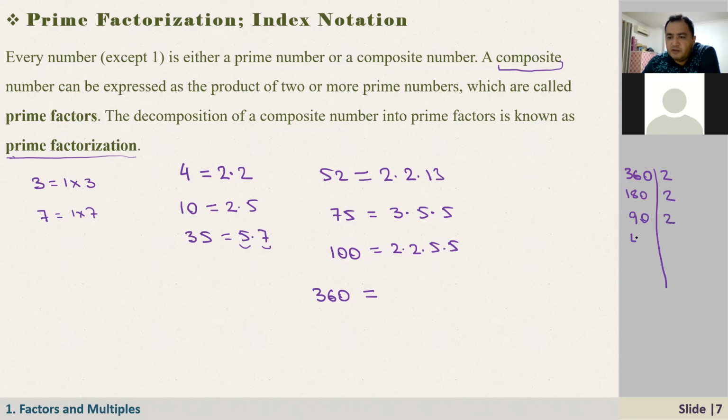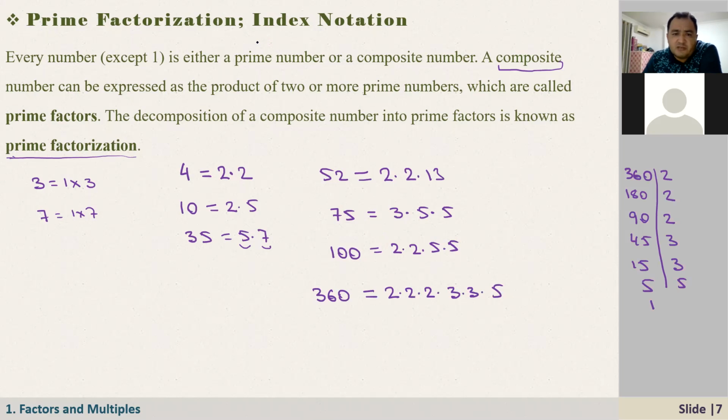Divide by 2, here we have 45. 45 is not divisible by 2, so the next prime number is 3. Divide by 3, here we have 15. Divide by 3, here we have 5, divide by 5 and here we have 1. So how many 2s? Here I can write it as 2 times 2 times 2 times 3 times 3 times 5.